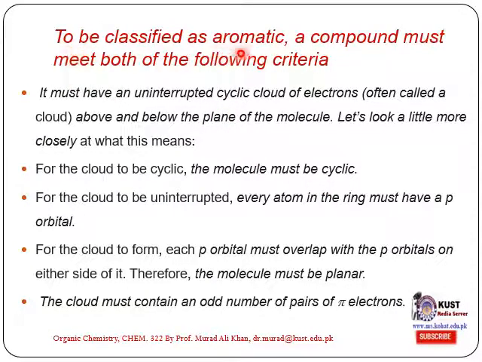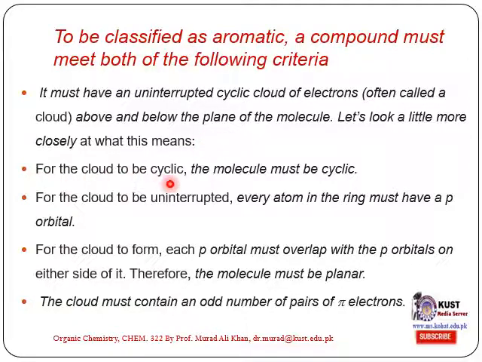To be classified as aromatic, a compound must meet both of the following criteria. It must have an uninterrupted cyclic cloud of pi electrons, above and below the plane of the molecule. What does this cloud mean?